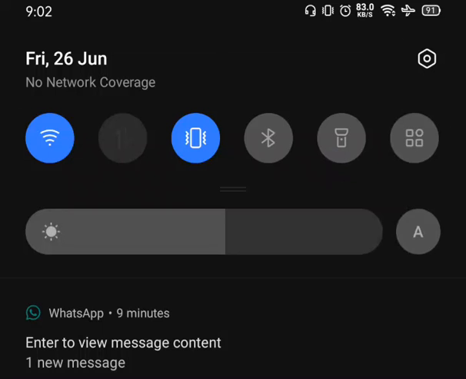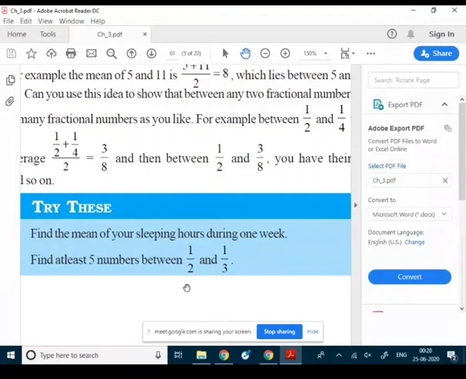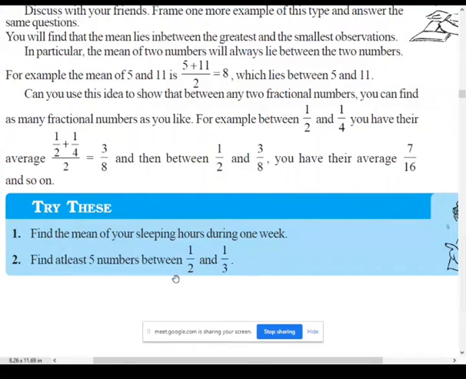They have given, try this in this exercise. Is it visible? In try this, there are 2 questions. Find the mean of your sleeping hours during 1 week. During 1 week, you have to note down how many hours you are sleeping, and after noting that down, you have to find the mean. You can try this at home: note down how many hours you sleep per day, and after that find the mean.